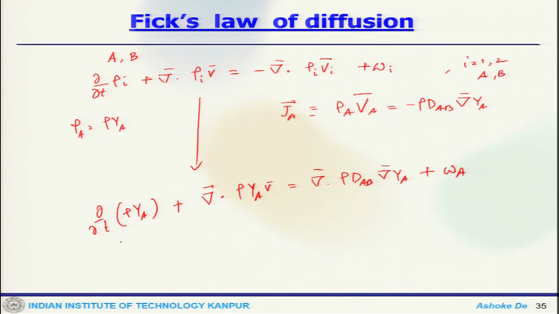So, this is the mass fraction equation for species A, provided density, mixture velocity and diffusion constant are all known.